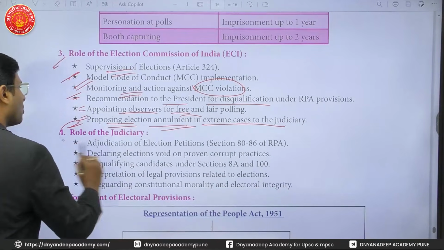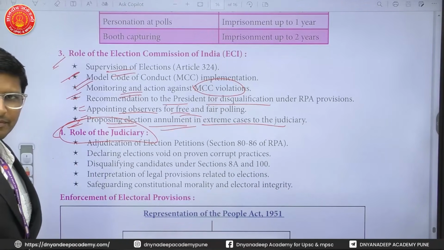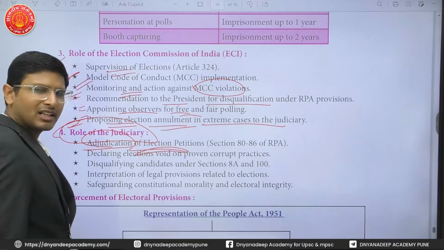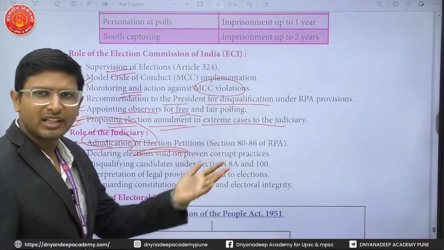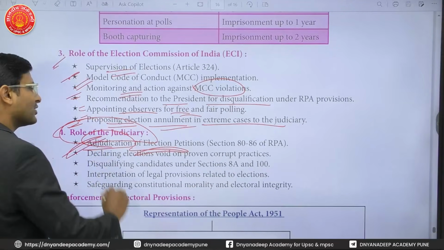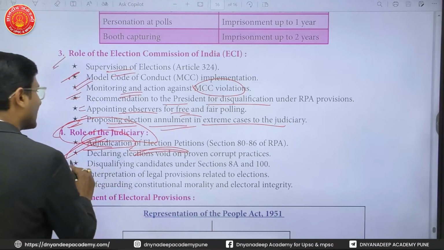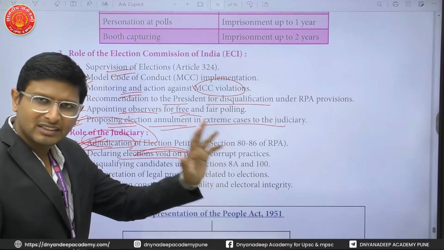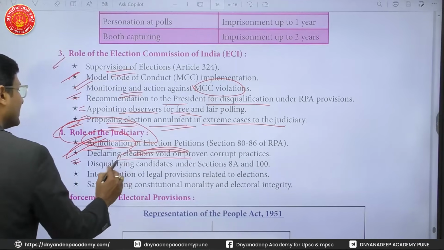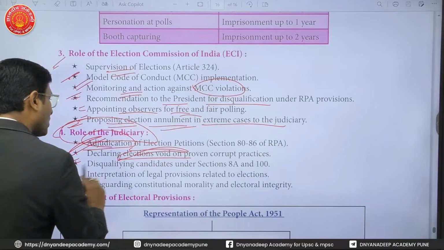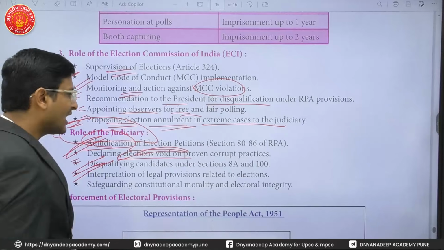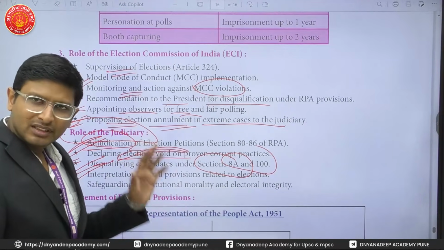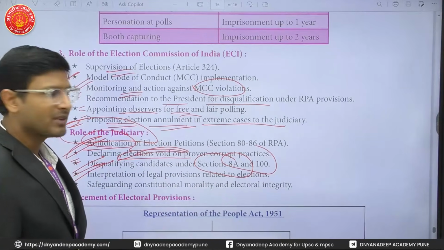Okay. Then the role of the judiciary. What is the role of the judiciary? The main role of the judiciary is adjudication of election petitions. If there is any petition with respect to any electoral offence, the judiciary adjudicates it. Then declaring the election void. If the judiciary finds that a lot of corrupt practices happened, it can declare the election void. It can even disqualify the candidate under Sections 8A and 100 of the Representation of People Act, if the candidate is imprisoned for any offence.